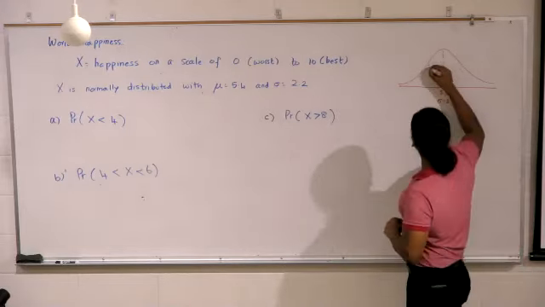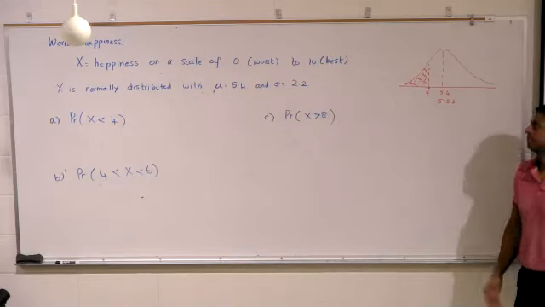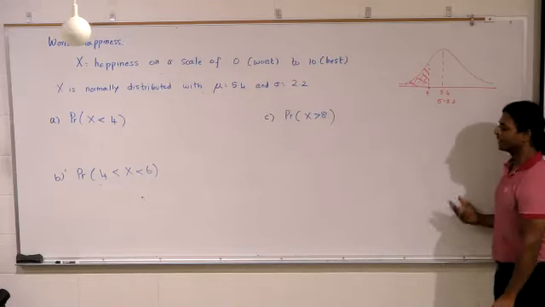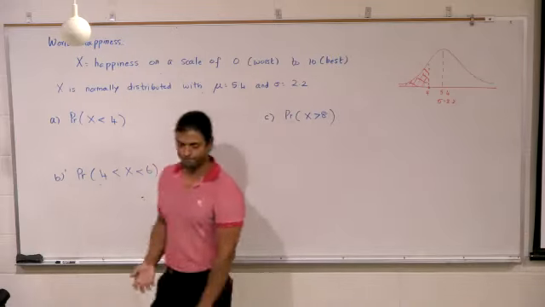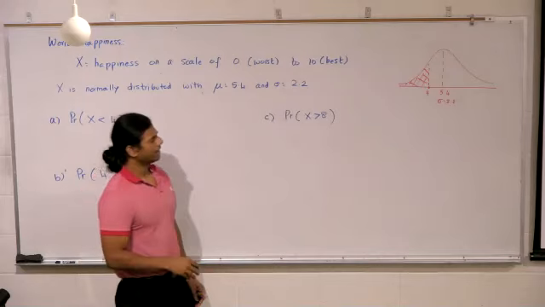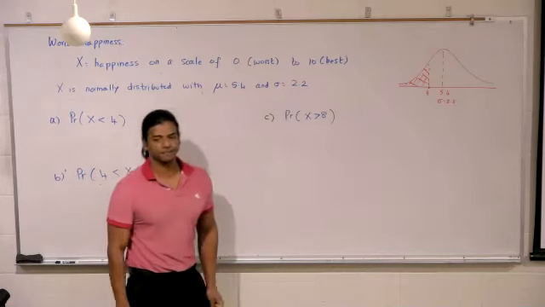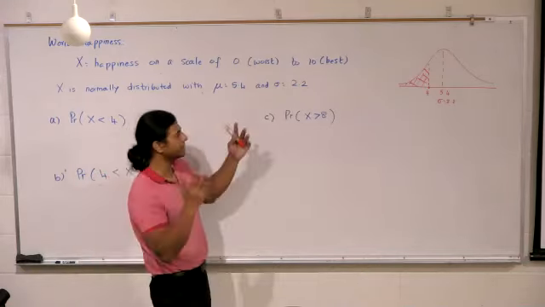Even before you start the problem, do you believe the answer could be over 50%? No, it has to be under. Could it be close to 0? No. Could it be about 20%? Maybe, right? We don't know.